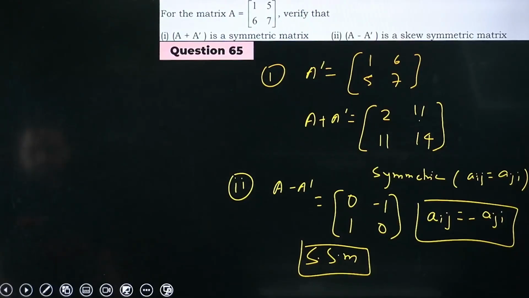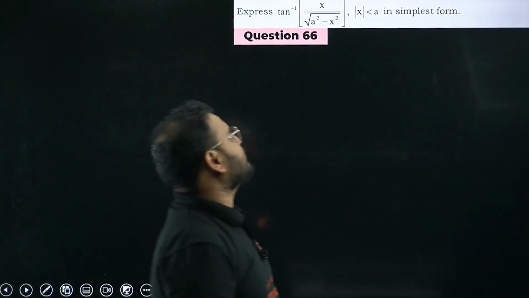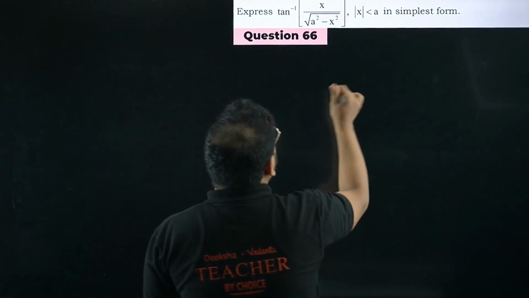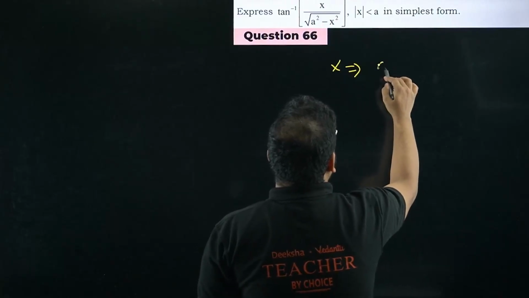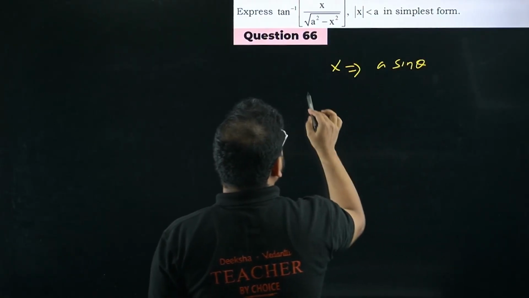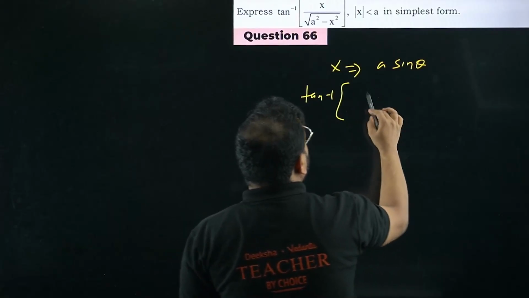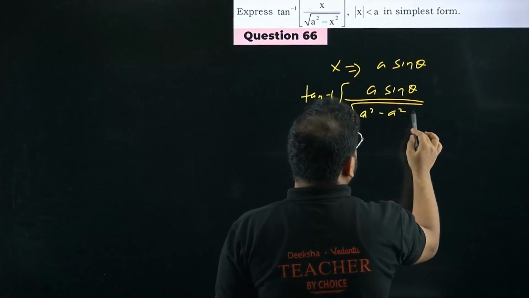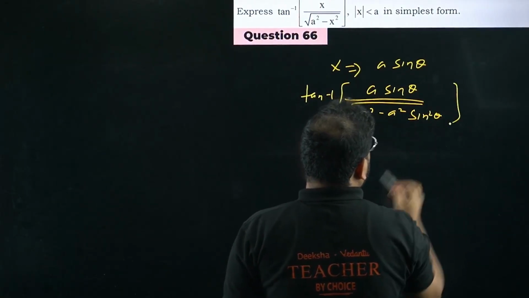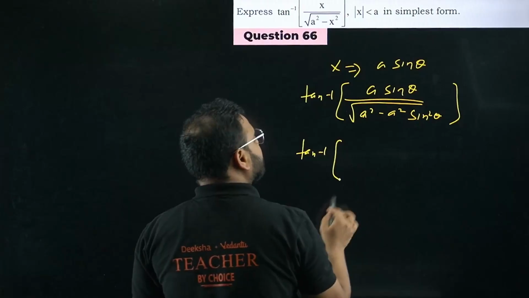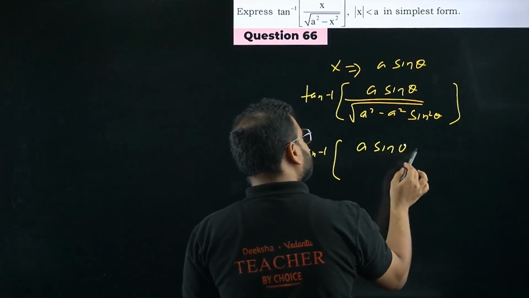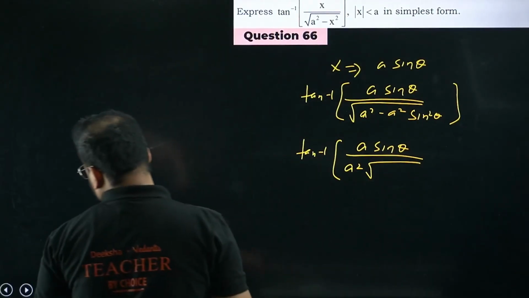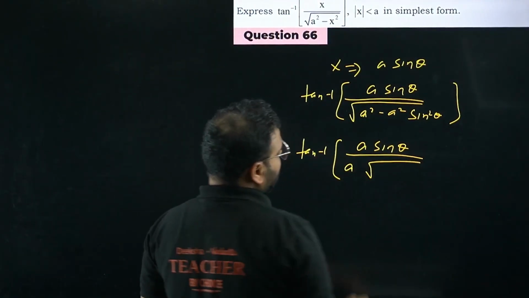Let's move on to question number 66. Express this tan inverse of x upon root of a square minus x square in the simplest form. Can the question get difficult? No, very easy. x is going to be, let's say, a sin theta. So this is tan inverse of a sin theta divided by root of a square minus a square sin square theta. What do I get? Tan inverse of, right here, a sin theta, take a square common, and if you take it out, you will not have a square left, you will have only a left.